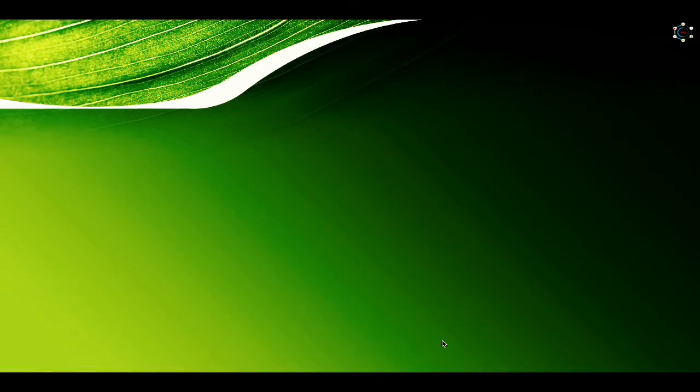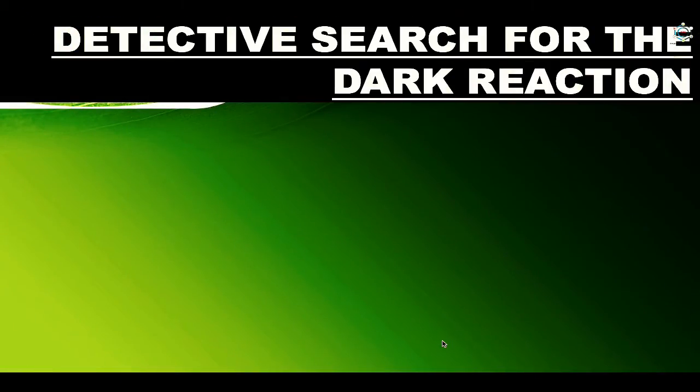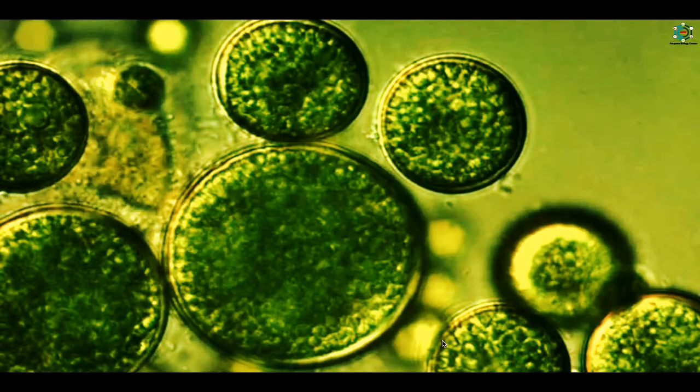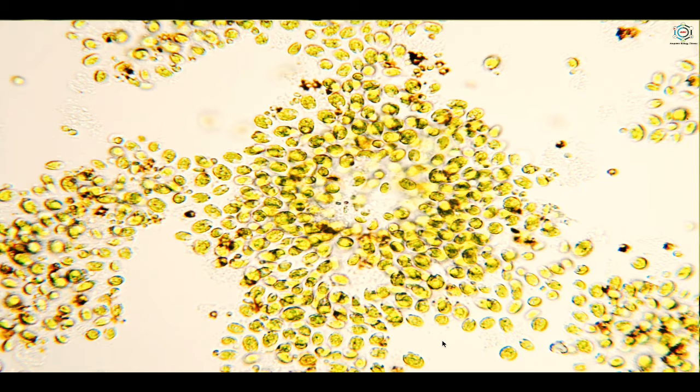Before this, see the detective search for the dark reaction. So what was the detective search? M. Calvin and his colleagues used Chlorella, in this picture you can see, a unicellular green alga as the experimental organism. This alga possesses chloroplast and performs photosynthesis similar to higher plants. The advantage of using this alga was that it grows in water medium and can be easily handled.